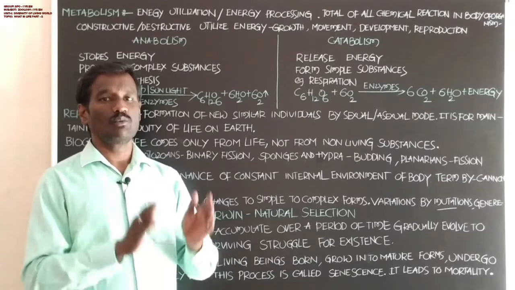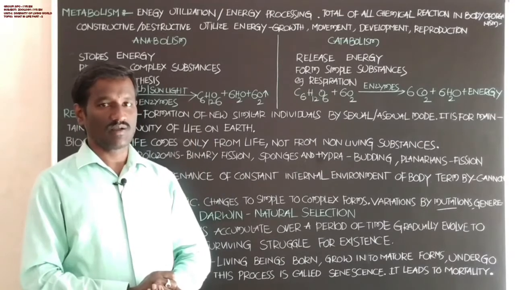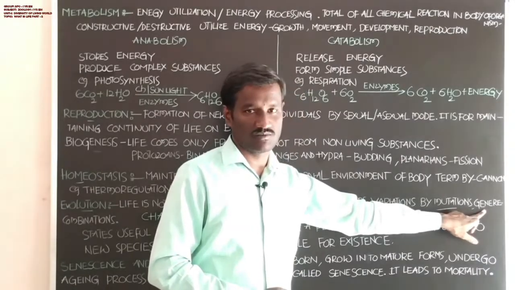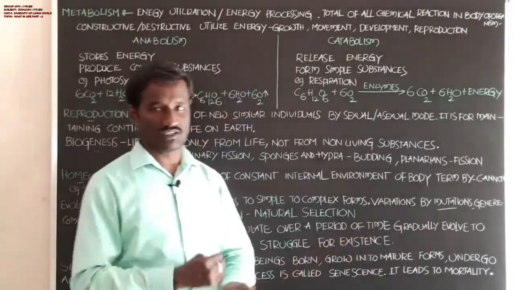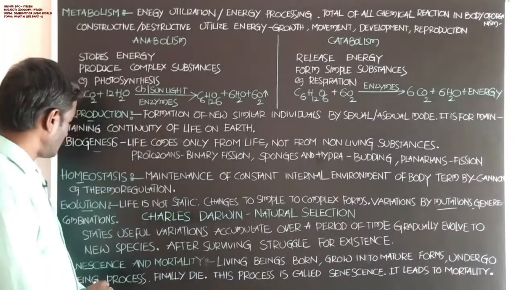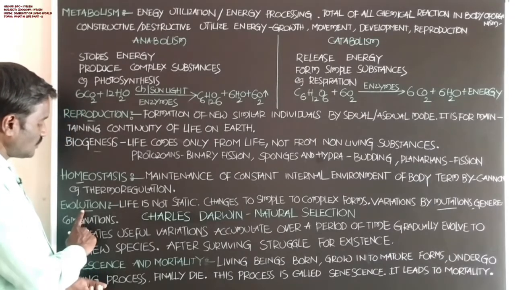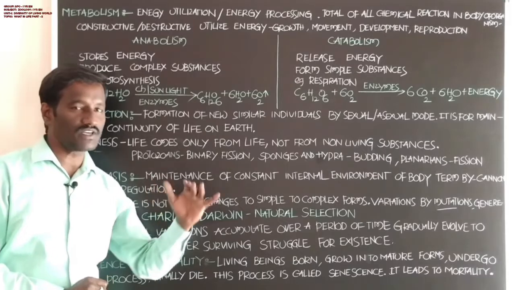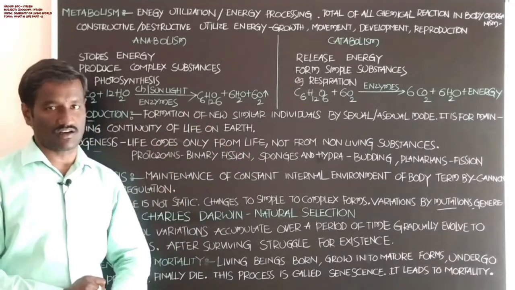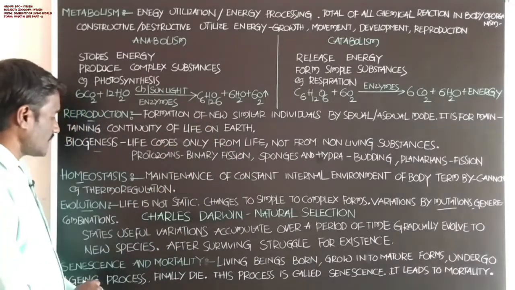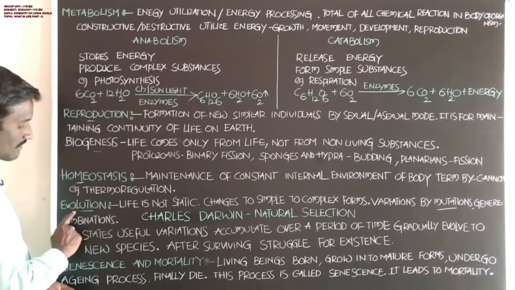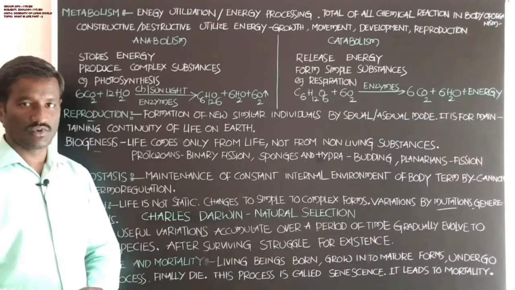That is called mutation. Mutations and gene recombinations lead to the appearance of new characters in the offspring, which leads to complexity, and that is called evolution.